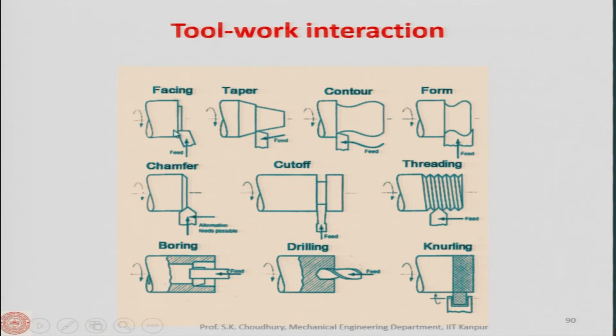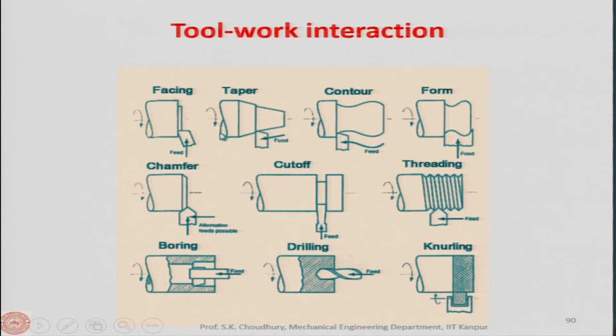Look at the tool, how it can be moved along the direction perpendicular to the axis of the workpiece. If the feed is not given parallel to the workpiece axis, then a taper surface is formed. So the feed is given at an angle inclined to the axis of the workpiece. The axis of the workpiece will be here.